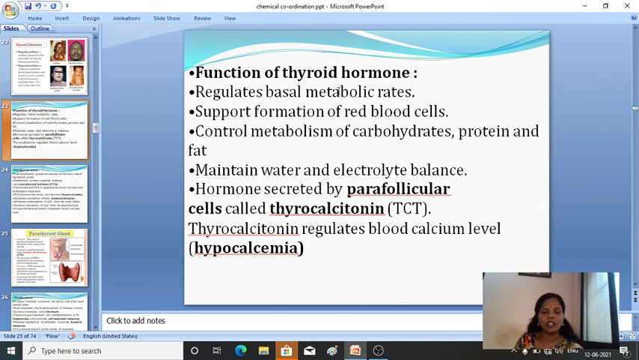Very important they are. Firstly, it will help in regulating the basal metabolic rate, and it will support the formation of red blood cells. Then it will control the carbohydrate, protein and fat metabolism. Then it will help in maintaining the water and electrolyte balance. Then the hormone secreted by parafollicular cells is called thyrocalcitonin, and this thyrocalcitonin regulates the blood calcium level. It also helps in maintaining the blood calcium level. Okay. These are the functions of thyroid gland.